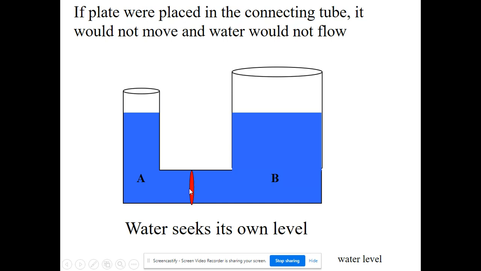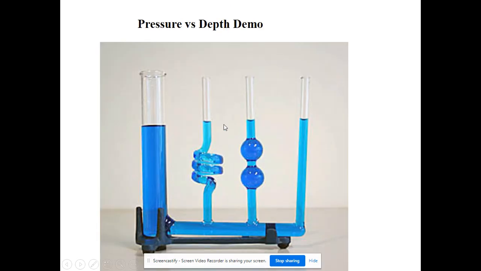So if I had a little piston here, that piston wouldn't move either way because the pressure is the same on either side of it. And this is just another way of saying that water seeks its own level. Water will come to the same level if 2 containers are connected, which is why they actually use what's called a water level. If you're trying to make sure 2 things are the same elevation from a pretty good distance, you just use a tube of water, and you just make the water level the same on both of those, and it works. I've used it before.